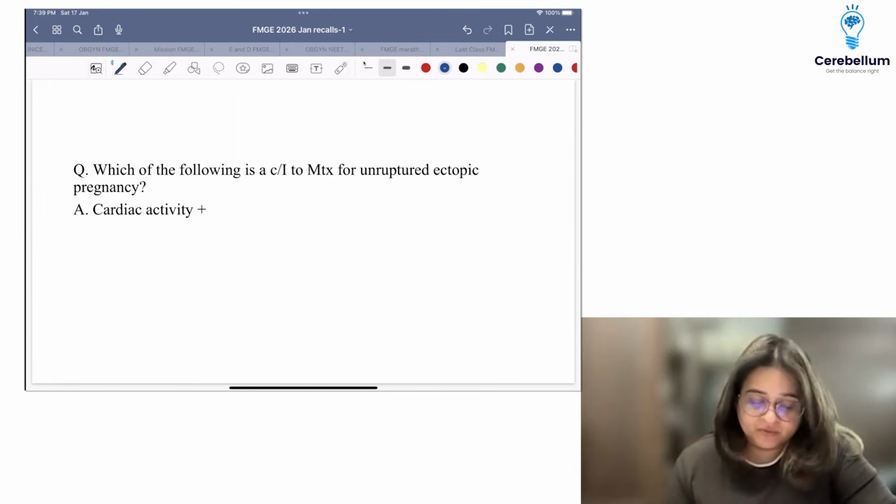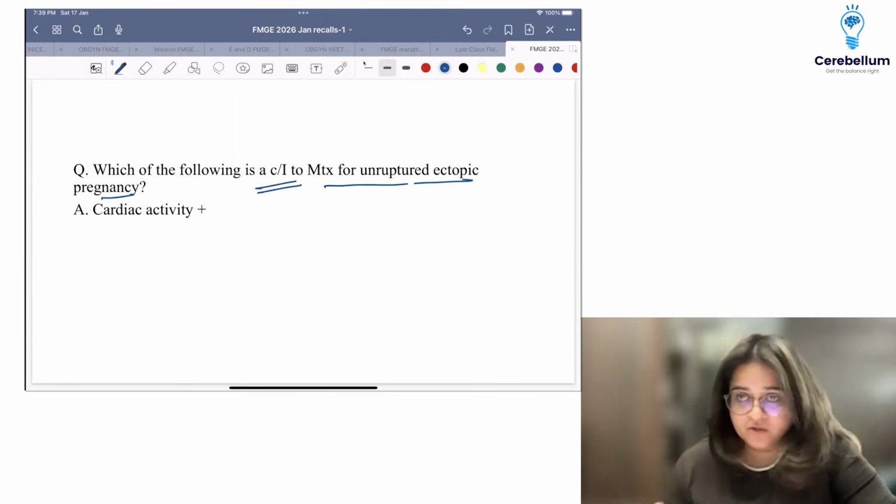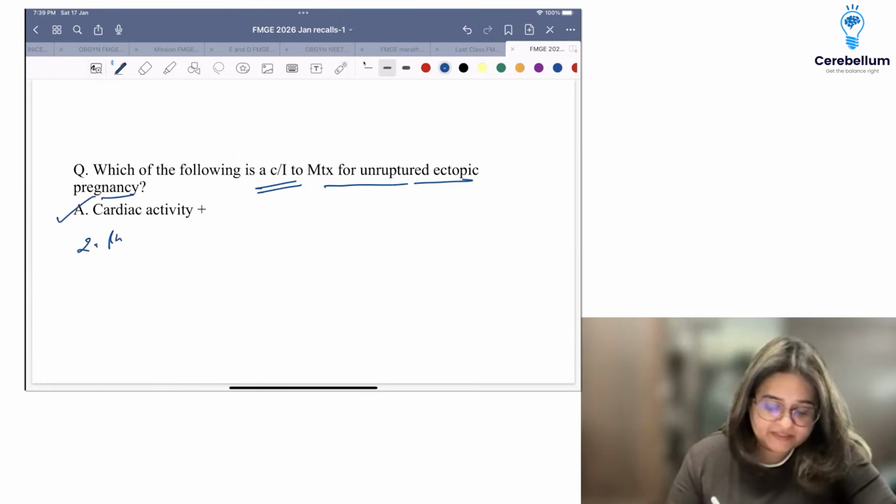Okay, which of the following is a contraindication to methotrexate for unruptured ectopic pregnancy? And this is the correct answer. If cardiac activity is there, we never give methotrexate. And the other options, I think beta HCG, I need to know the value. And what were the other options? Was the size mentioned? And I think primary gravida was mentioned.